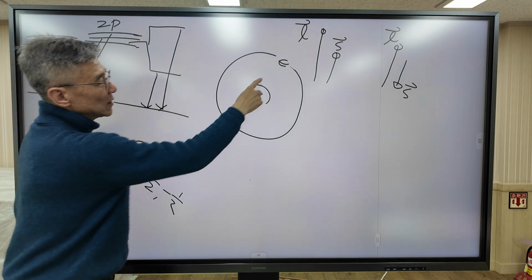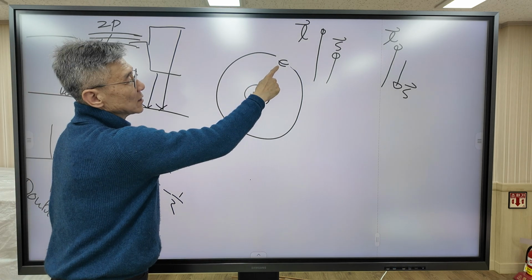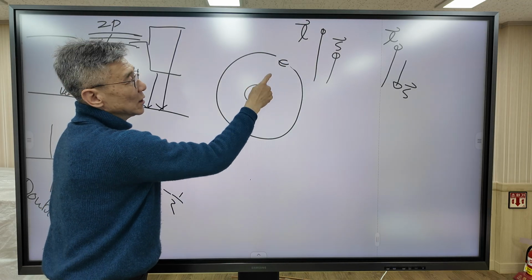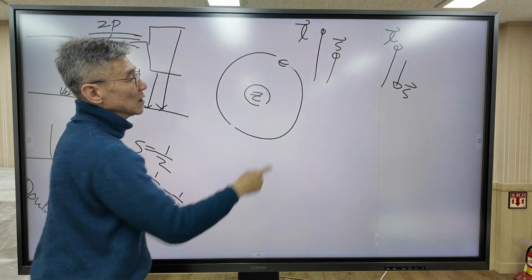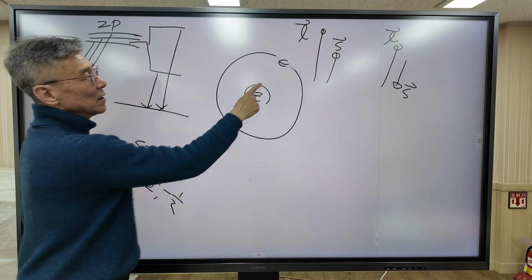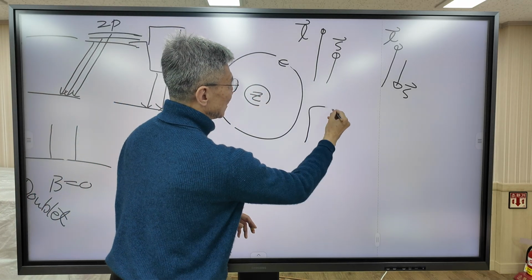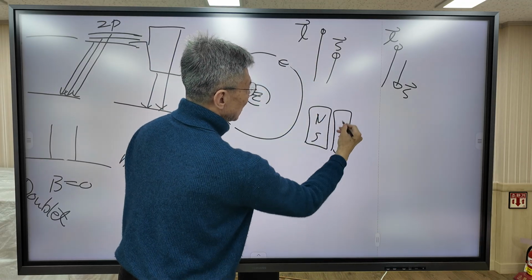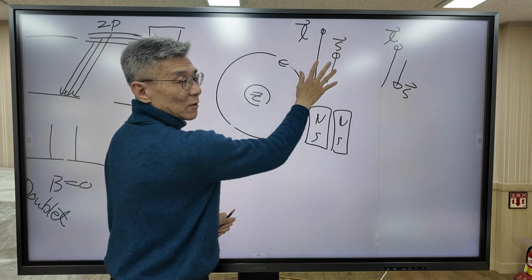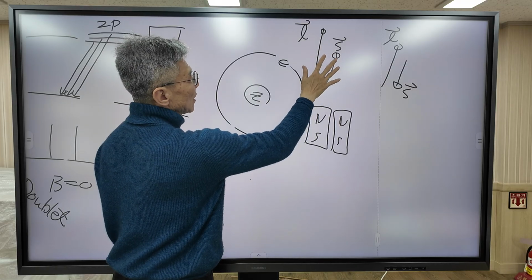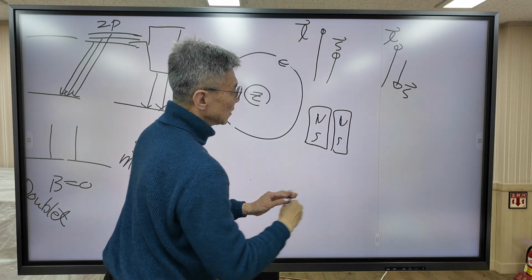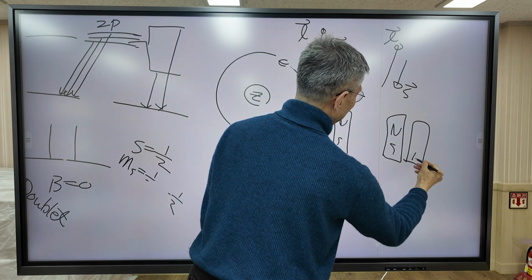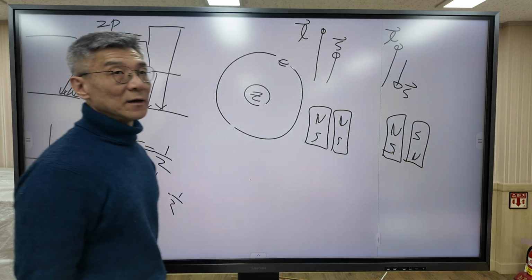Now, the electron is a charged particle. When the electron has angular momentum, the electron rotates about some given axis. So an electron with angular momentum generates a magnetic field, so the electron behaves like a magnet. In this case, two magnets are parallel when the orbital angular momentum and spin angular momentum are parallel. But in this case, two magnets are anti-parallel.